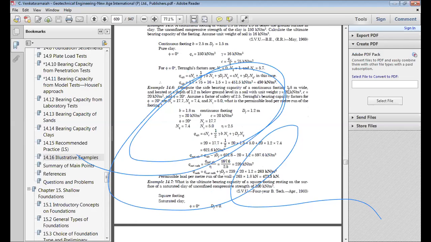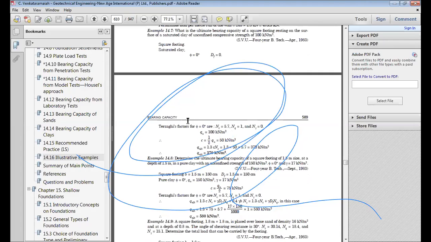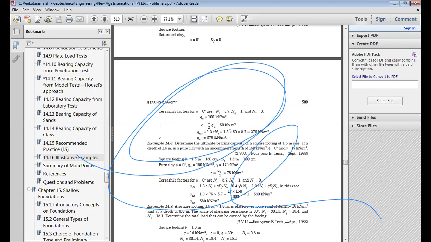Okay, another, I am going for a square footing. What is the ultimate bearing capacity of a square footing resting on the surface of a saturated clay of unconfined compressive strength 100? Whenever it is giving unconfined compressive strength, you should know that C equal to qu by 2. So the C value is indirectly given to you. In this case, C value will be 100 by 2, so it will be 50. So the C value given here is 50.